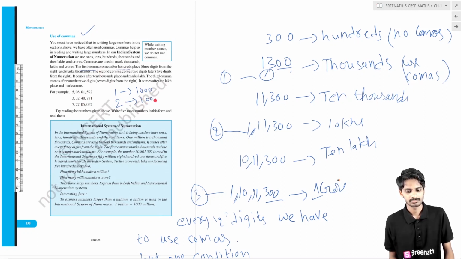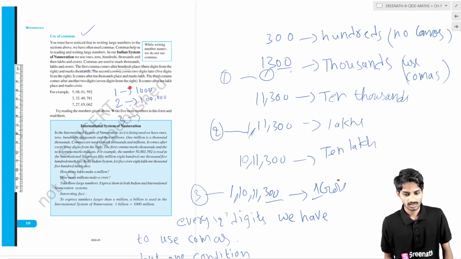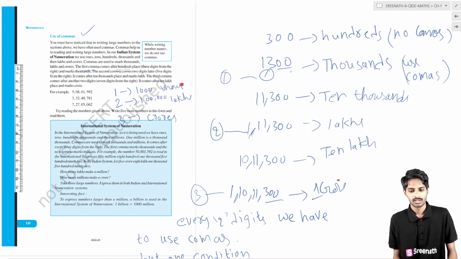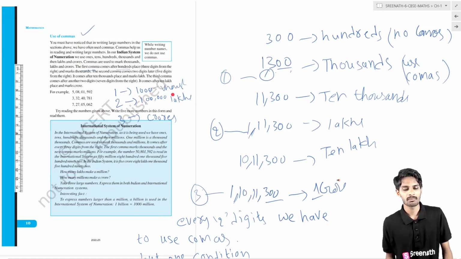1 lakh or 10 lakh. Second comma, third comma comes after another 2 digits, 7 digits from the right. It comes after 10 lakhs and marks crores. Here it is lakhs. Here it is thousands. If you see only 1 comma, the number is in thousands. If you see the second comma, the number is in lakhs, which means 10 lakhs or any lakhs. If you see 3 commas, then the number is in crores. This is the mark we have to remember.